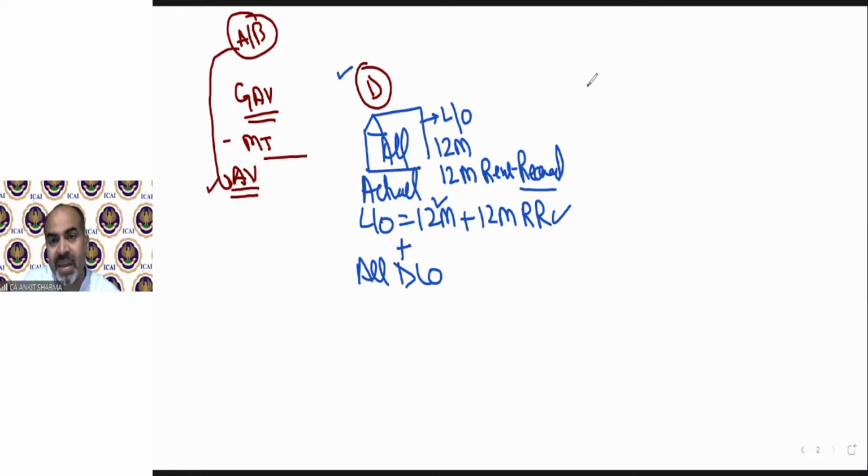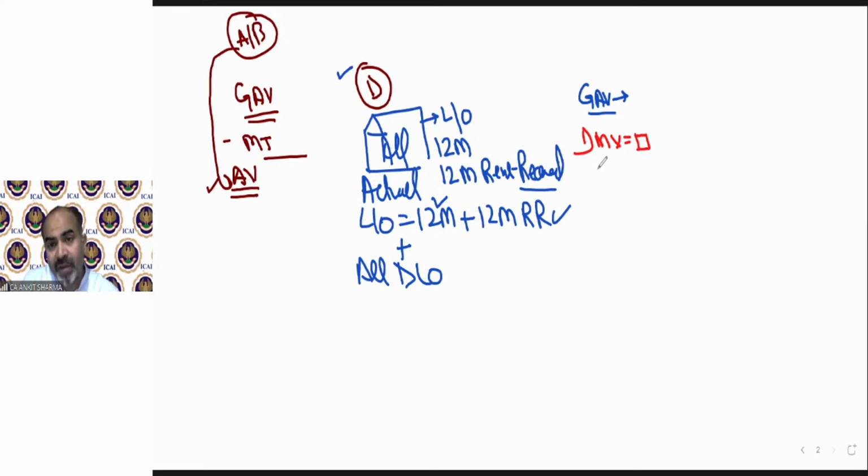Now in case number D, we have to find out the GAV first, that is gross annual value. How are we going to find the gross annual value? Step 1 says, in the question there will be a given municipal value, in short MV, that is the municipal value of that property. That means as per municipal rules, what is going to be the rental value of that property for the whole year is called the municipal value. So the municipal value will be given in the question. You should take that value.